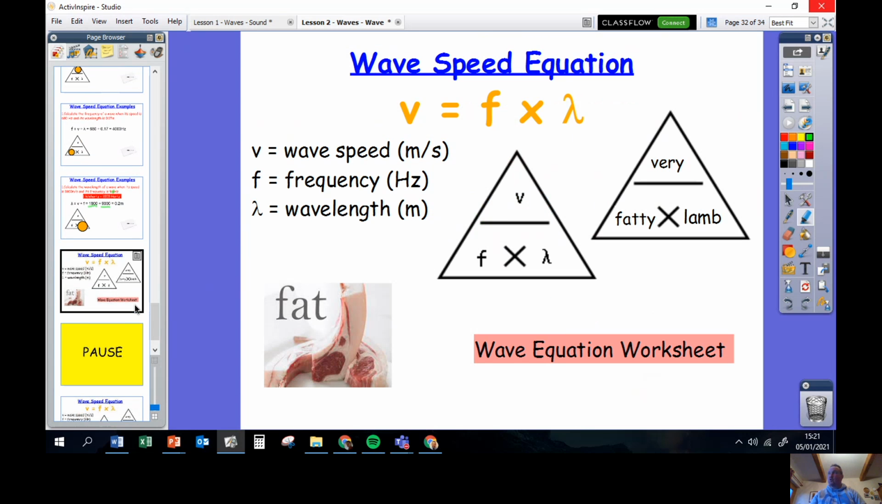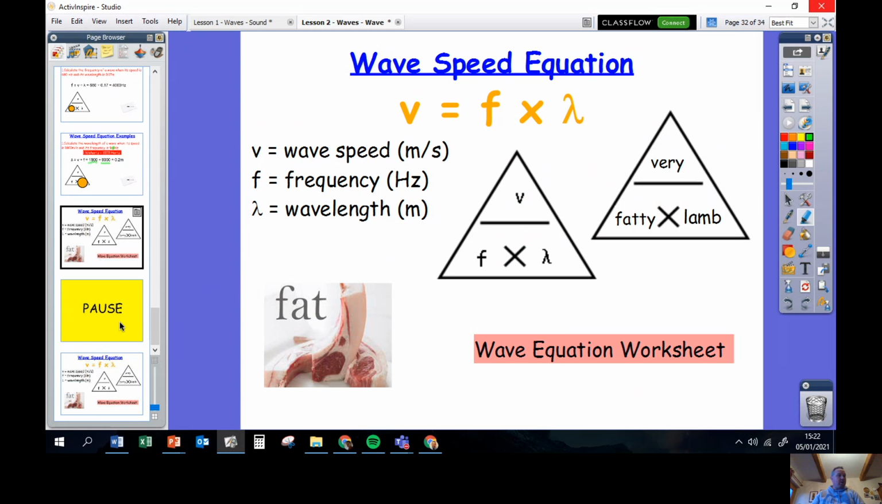Okay, so your last worksheet attached to this lesson is the wave equation worksheet, which is going to get you to practice doing the speed equals frequency multiplied by wavelength sums. What you want to do now is get that worksheet and work through those questions on the sheet, and you can pause the video when I get the next screen up here. Once the video is paused, you can unpause it once you've tried all the sums, and I'll go through the answers and you can mark them. So you can pause your video now.